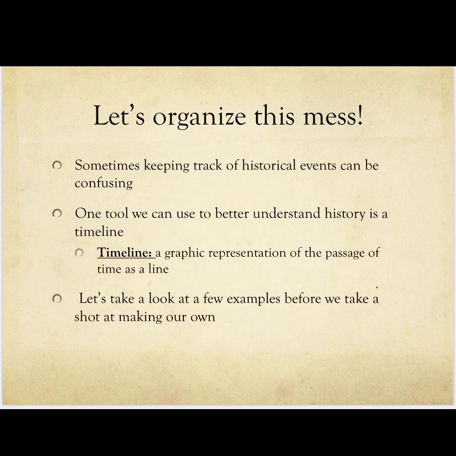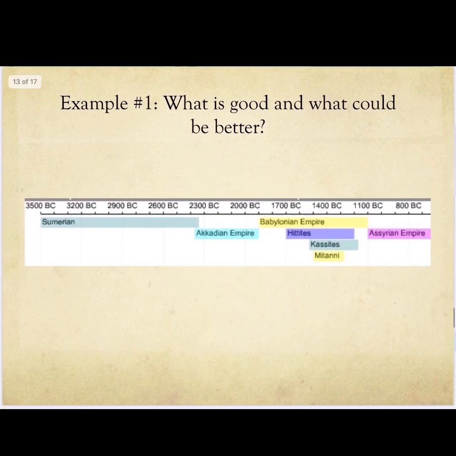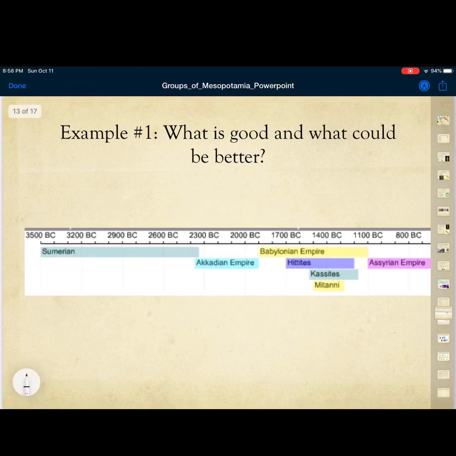Okay, so what we're going to do first before we try to make our own timeline for Mesopotamia is take a look at a few examples. So let's go ahead and take a look at example number 1 together. If we look at example number 1, first of all, let's break down what we're seeing. You notice, first of all, that you've got dates going in descending order, meaning as we go from left to right, you see that the numbers are going down, right? Which is kind of odd to us. It's something that we're not used to if we're not looking at ancient history, because as we know, this year is 2020, next year is going to be 2021, we're going up.